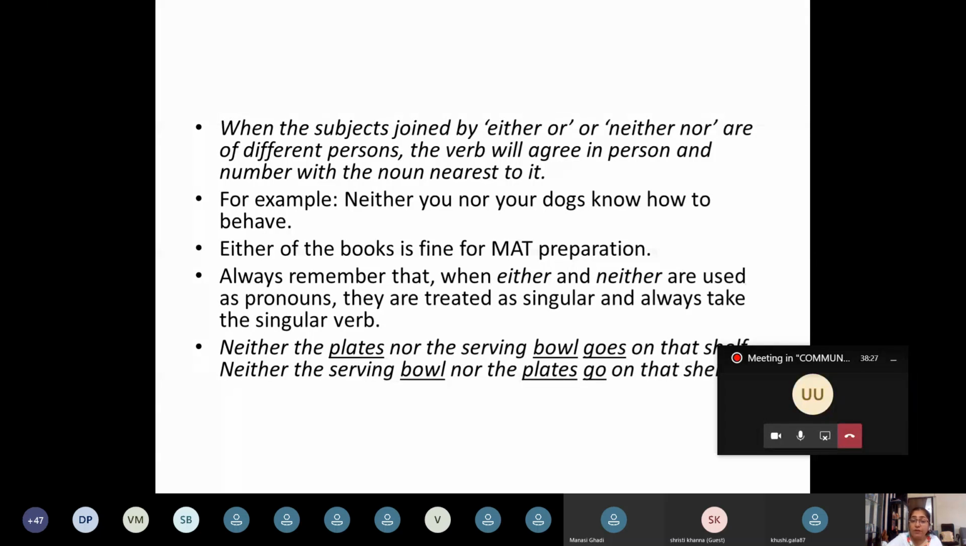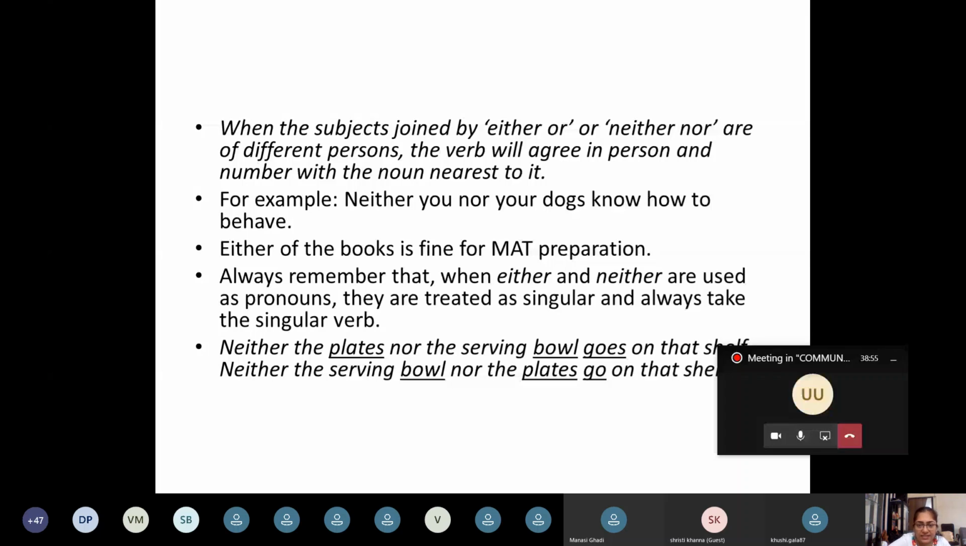But you is the first noun that comes after neither. We are not going to be bothered about that. We are only going to be concerned with the noun that comes after nor, because that is the noun which is closest to the verb know. And dogs is a plural noun. That being plural, the verb know also has to be plural.